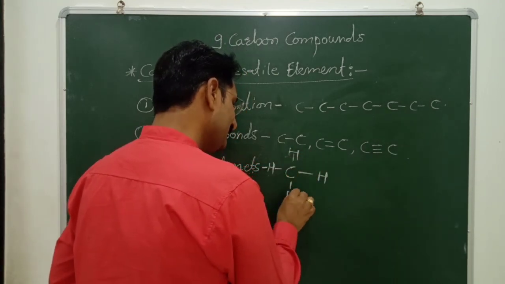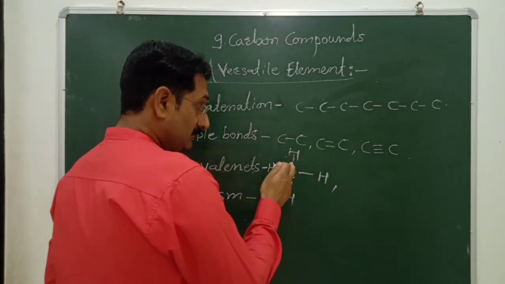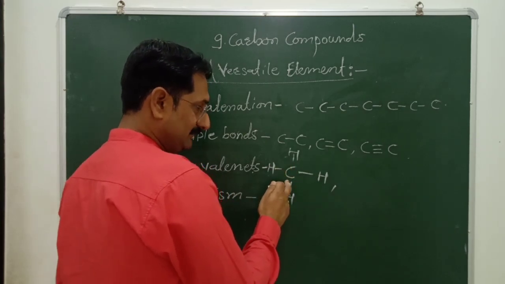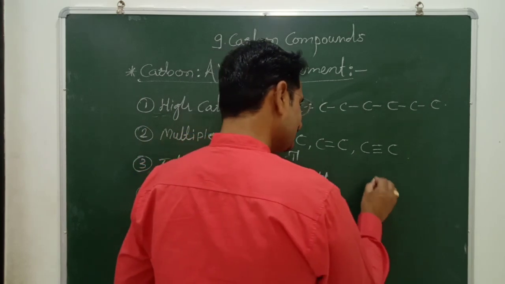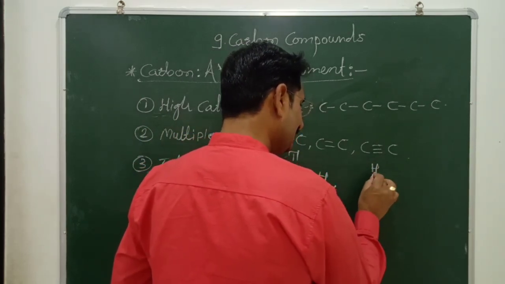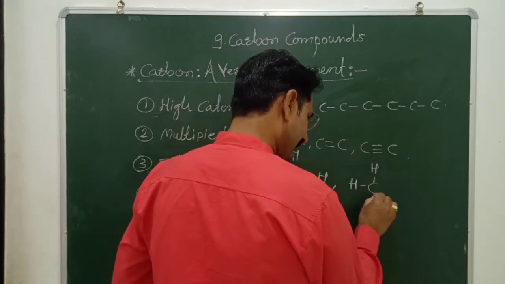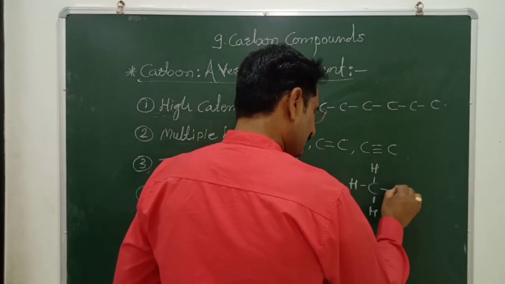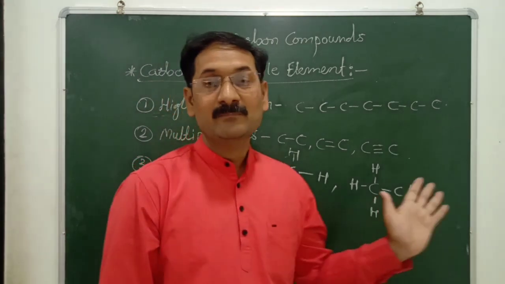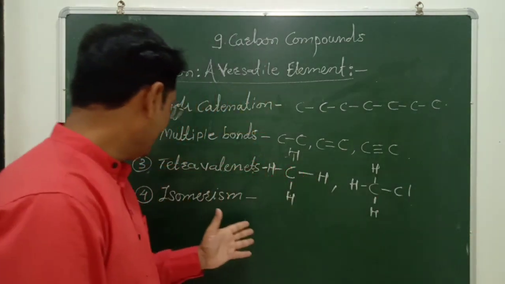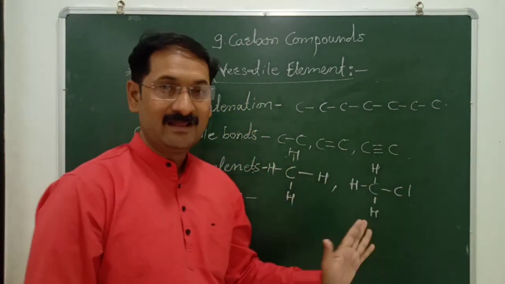If carbon shares 3 valence electrons with hydrogen and 1 valence electron with chlorine, then it forms methyl chloride, and so on. So in this way, carbon forms many compounds because of its tetravalence.